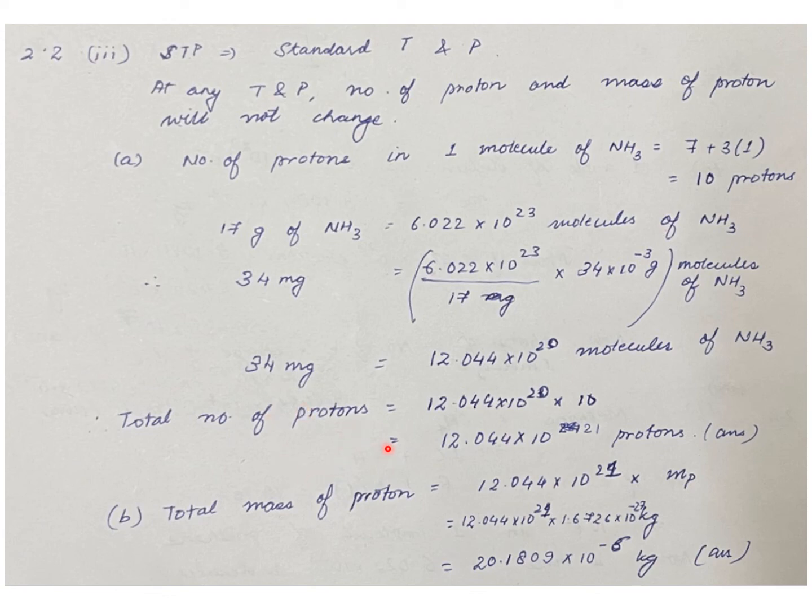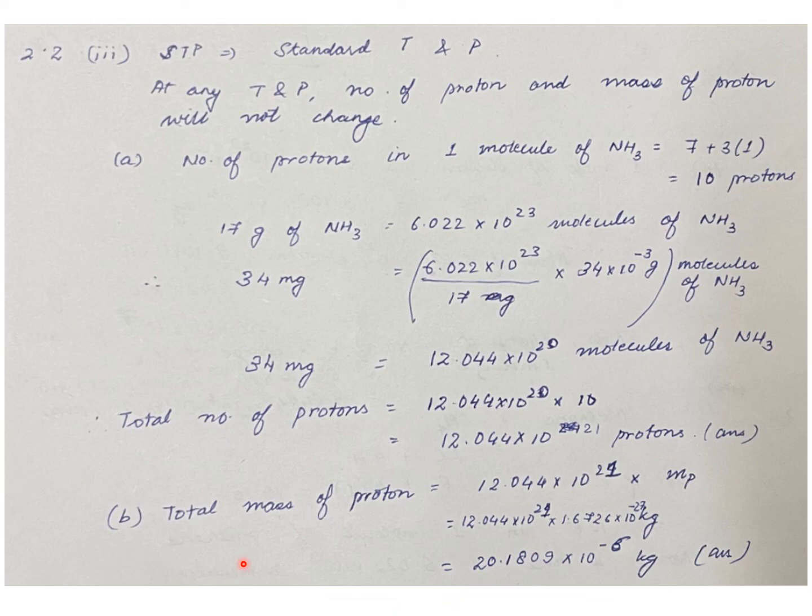So the total number of protons will be equal to the number of protons in one molecule of ammonia multiplied by the total molecules of ammonia. So that gives us 12.044 × 10^21 protons as the answer.